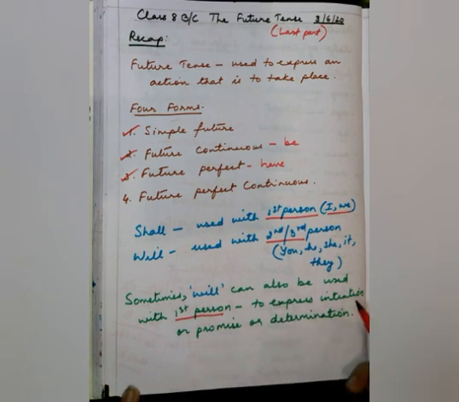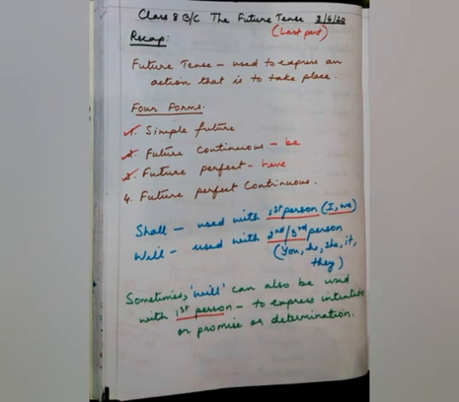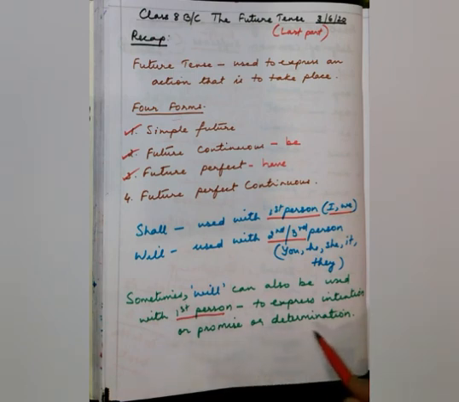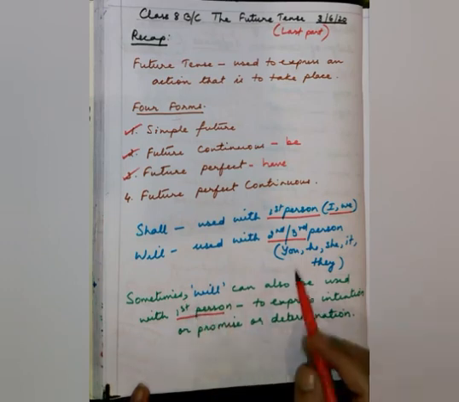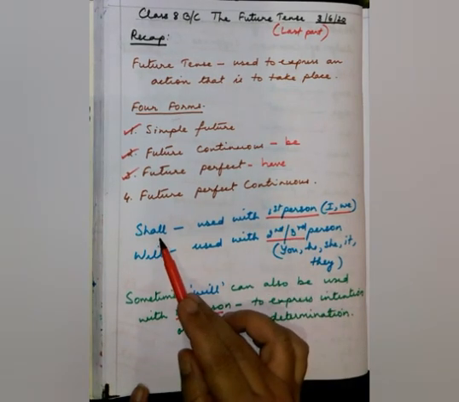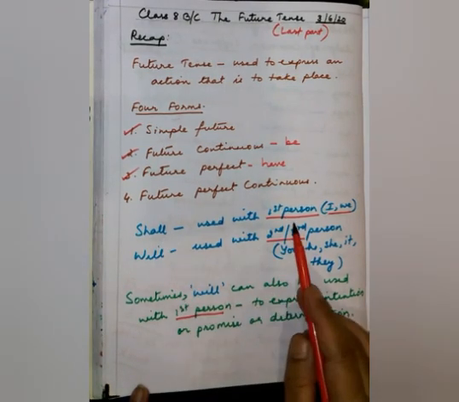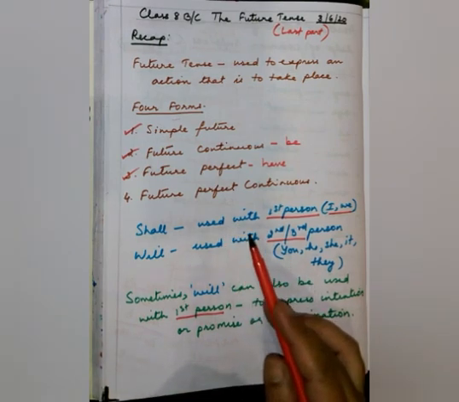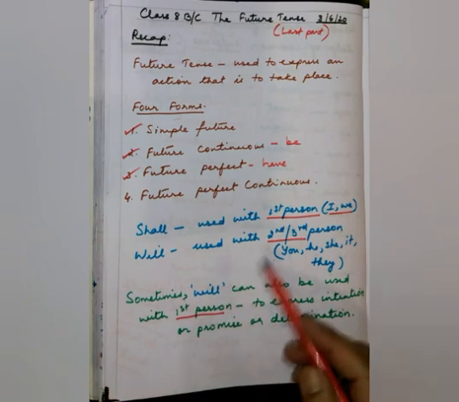To express intention, how? I promise that I will give you back your money. That is your intention or a promise or determination. Don't worry. So, sometimes when you have to speak about determination or promise or intention, we can also use will with first person. But usually we use shall with first person. Yes, I shall go there. Yes, I shall come back soon. Like that. So, this is what we have done so far.